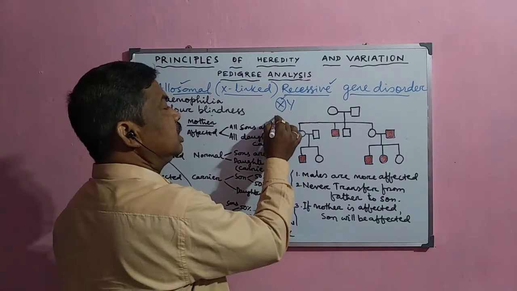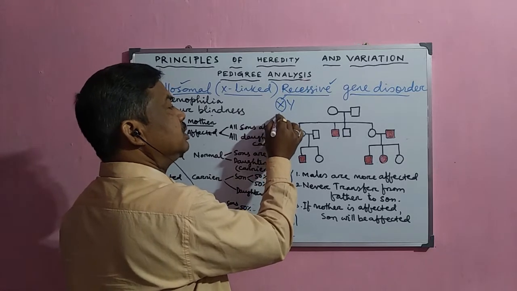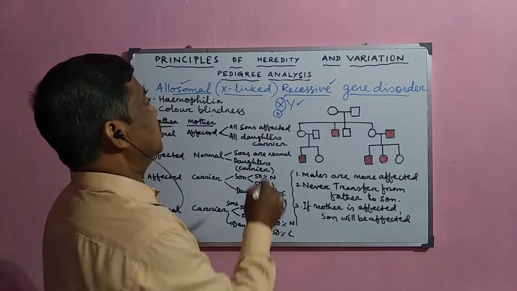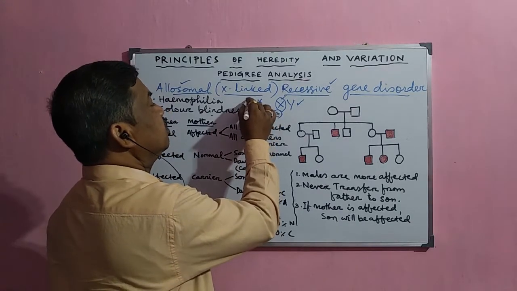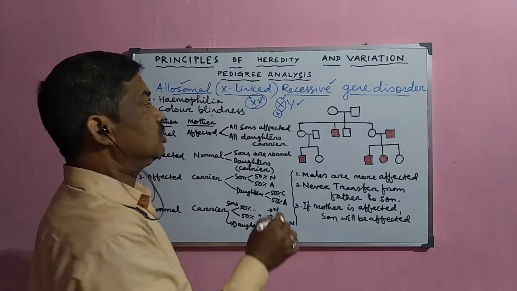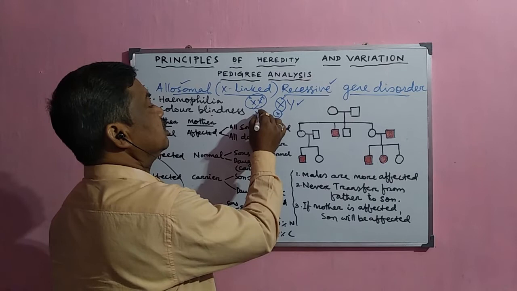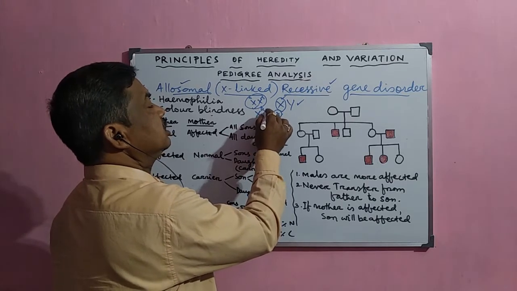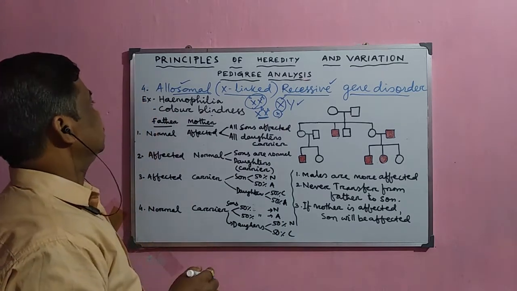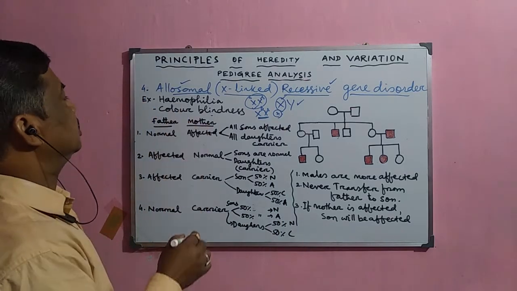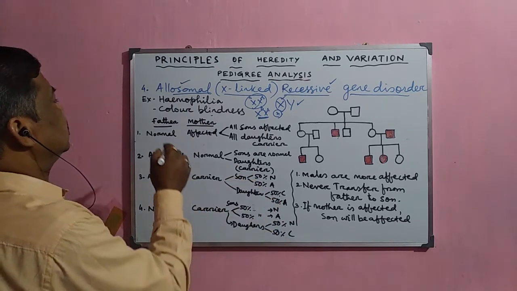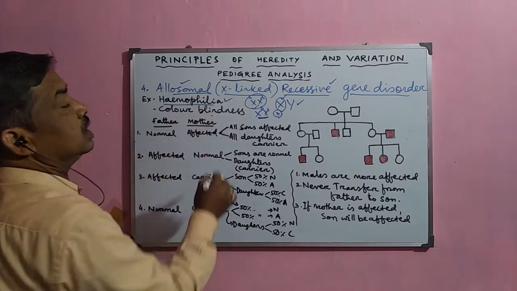So even in the recessive form, it is expressed in the male. But in a female, only if both are in recessive form will it be expressed. Otherwise, if one is dominant and one recessive, she is a carrier, right? So recessive genes are transmitted in a different way, and let us discuss an example, that is hemophilia.